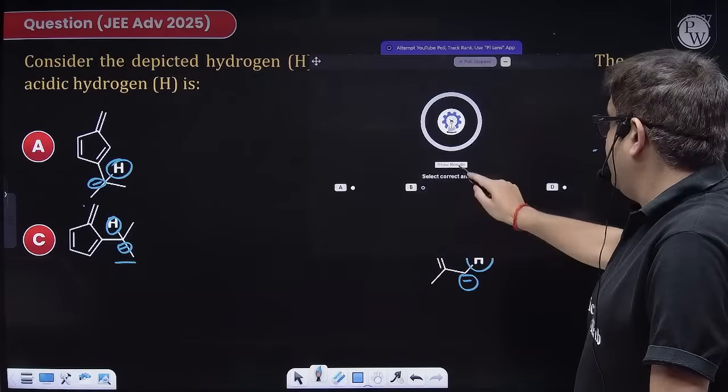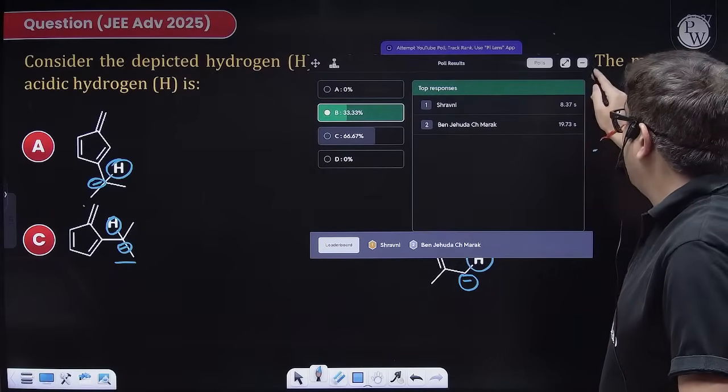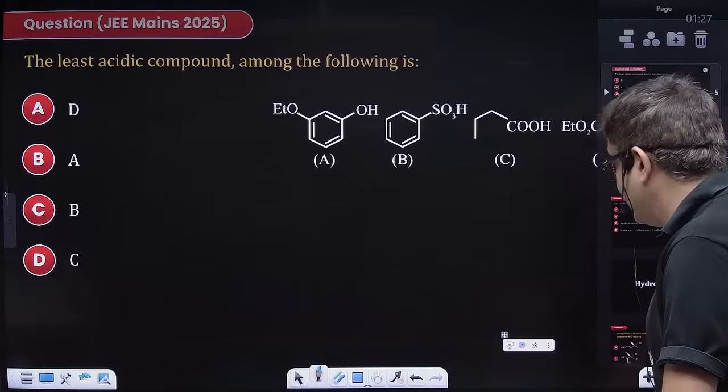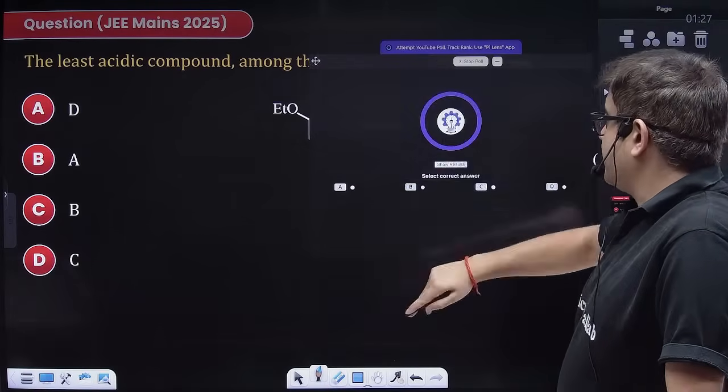right answer. Let us see who has given. Okay, still we have got 33% of the students giving the correct answer. So it was a conceptually very sound question. Let us attempt this one, guys.